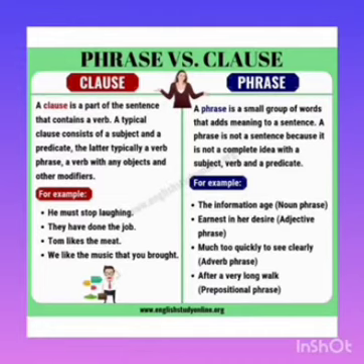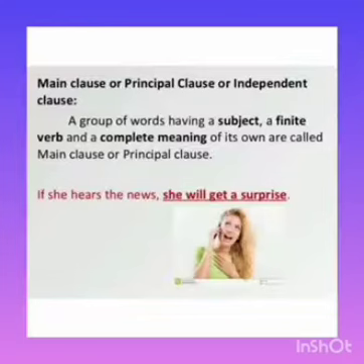And in the clause, there are two divisions. First one is main clause, second one is subordinate clause. Main clause or independent clause is a group of words which has a subject and a verb and it gives complete meaning to the sentence. Example: if she hears the news, she will get a surprise. She will get a surprise is the main clause here because the sentence is complete. So main clause is otherwise called independent clause or principal clause, which gives a complete meaning.